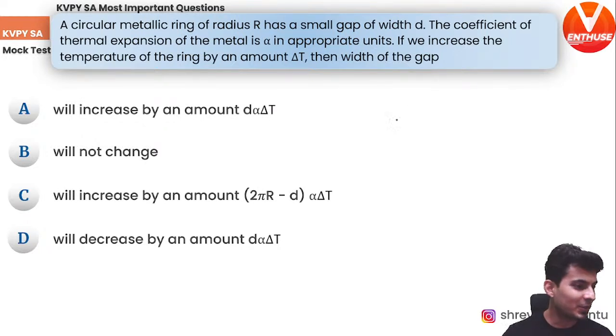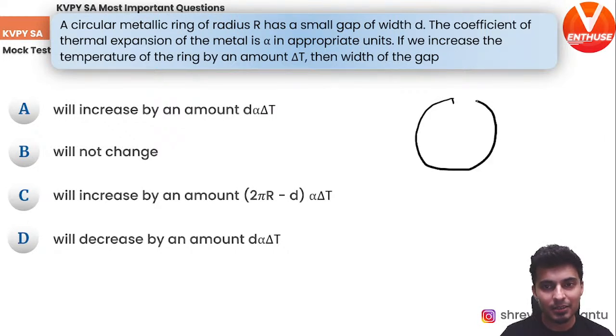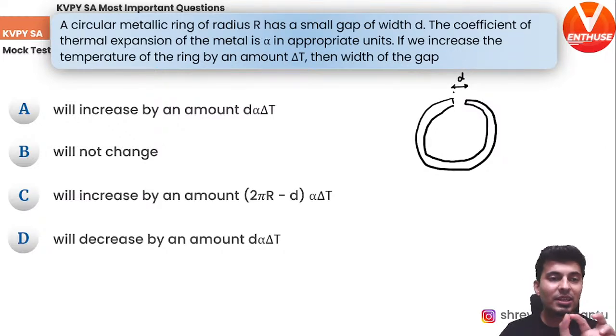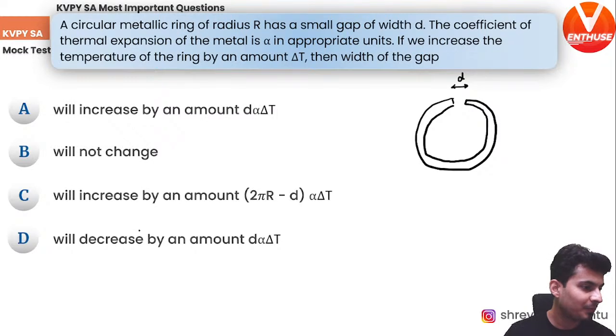Okay, let's see how to solve this question. First of all, let's draw the diagram. There is a circular metallic ring, something like this, and there is a small gap. Do you see this? This is that small gap, d. The question is, what do you think will happen to the gap when you increase the temperature? Will it decrease? Will it increase? Will it not change? Or what do you think it is?